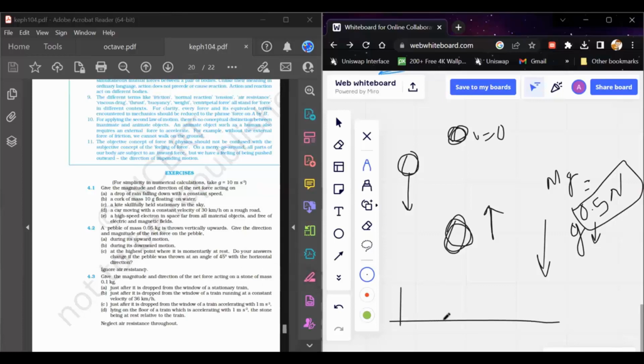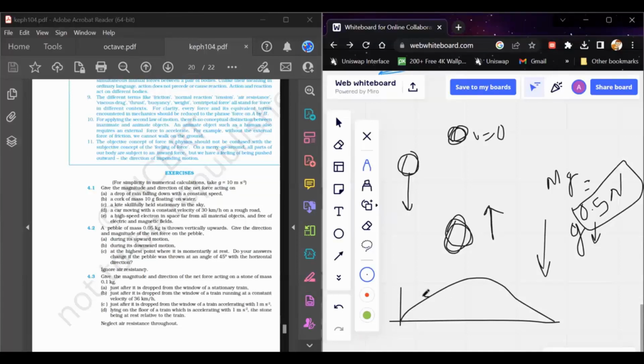So if you have thrown it in the 45-degree direction, its motion will be something like that, which is a projectile motion. You must have studied in the kinematics, that is, the motion of the object chapter, that projectile motion happens when an object is thrown at some inclination. So that is the case, but the thing about this question is that the gravitational force doesn't depend on the way you throw